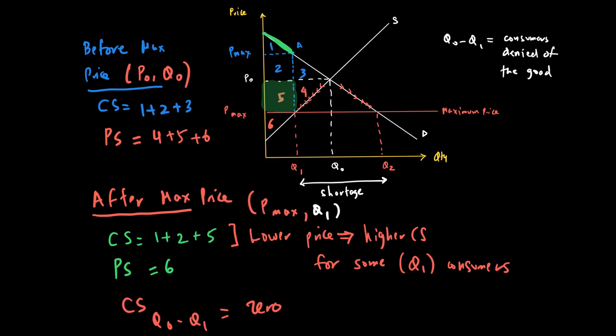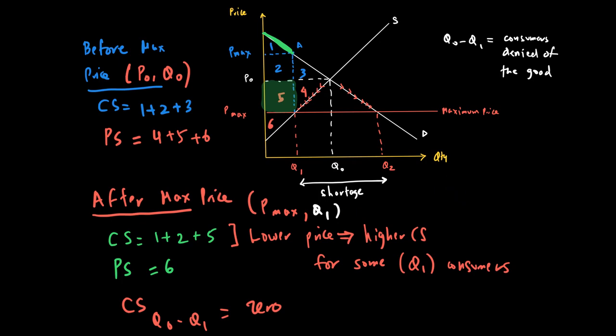The next discussion we want to have in terms of maximum price is: what are the ways to eliminate shortages when there are maximum prices? We know there's a shortage of Q2 minus Q1. If there's some way we could eliminate the shortage, we are able to minimize the problem of the maximum price. I mean, the idea behind the maximum price is good. We want to make the good affordable. So is there some way that we could eliminate the shortage that can make the maximum price a successful policy? So what are the ways that we can go about it?